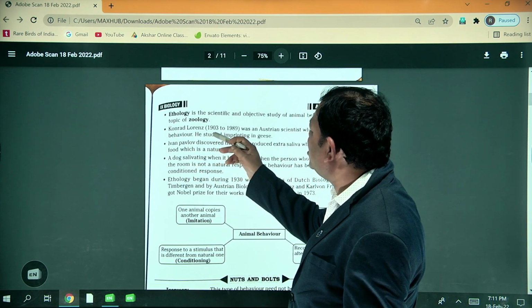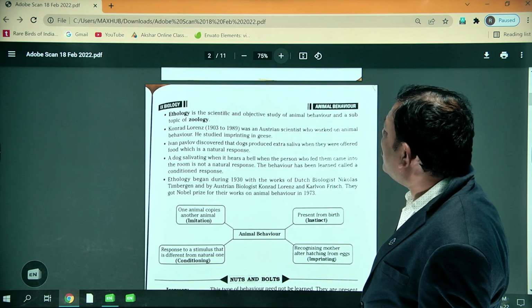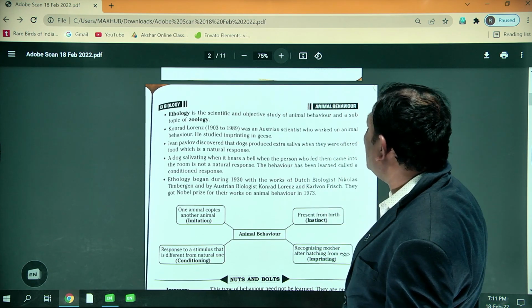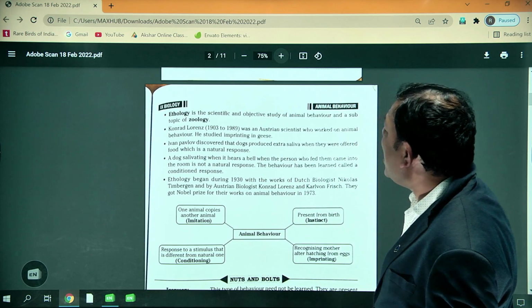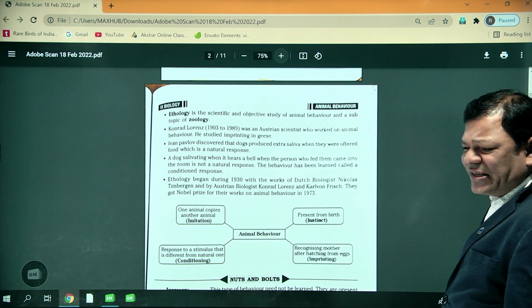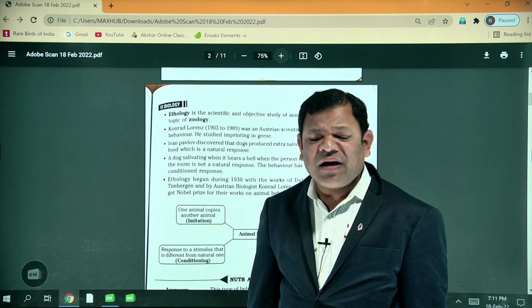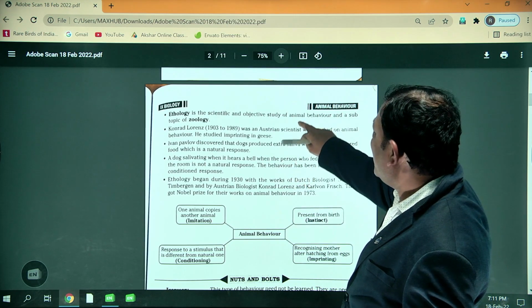Konrad Lorenz was an Austrian scientist who worked on animal behavior. He studied especially imprinting in geese. Which animal did he study? Imprinting of the geese.